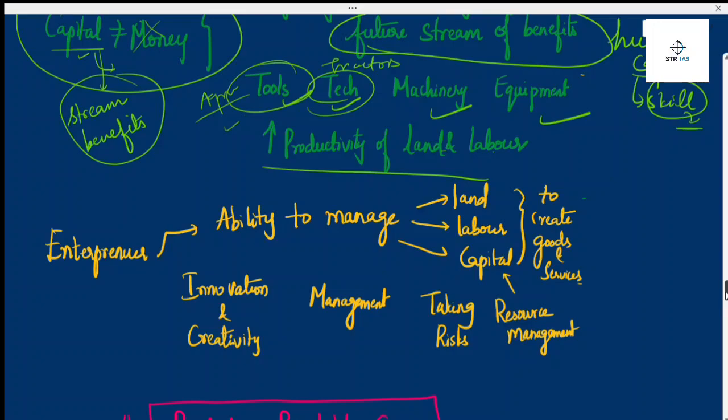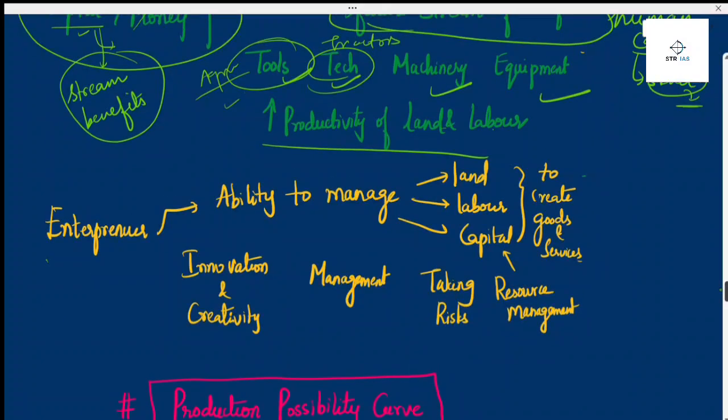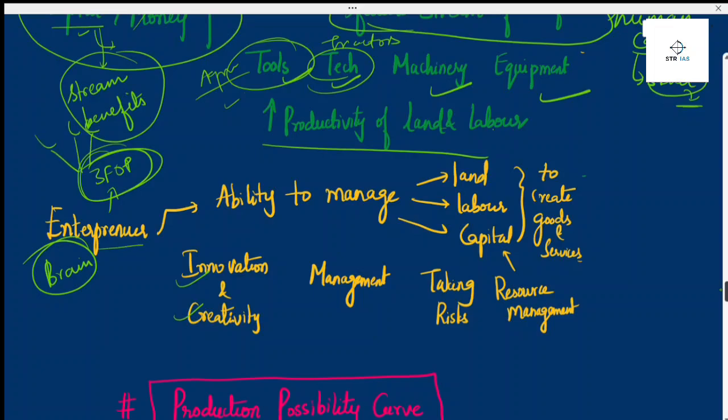Then the entrepreneur, nothing but brain. A brain which can go for innovation and creativity to increase productivity and to manage all the three above factors of production: land, labor, and capital will be managed by the entrepreneur. The entrepreneur will be managing, taking risk, and doing resource management, and will be getting profits or loss.